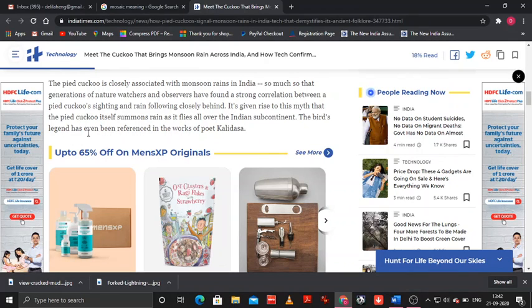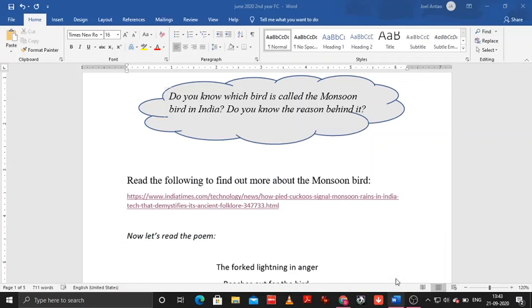The bird's legend has even been referenced in the works of the poet Kalidasa. So it is pretty much a famous bird in India. A lot of people, not just of the present but in the past, famous people like Kalidasa used to refer to the pied cuckoo as the monsoon bird of India. Okay, now let's go back to the poem and see what we have here.